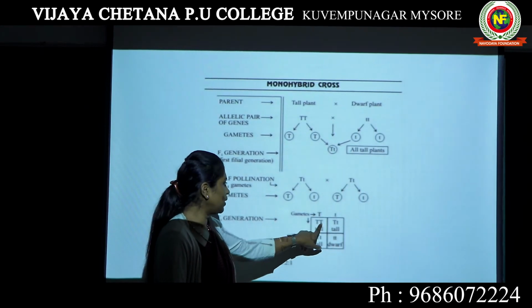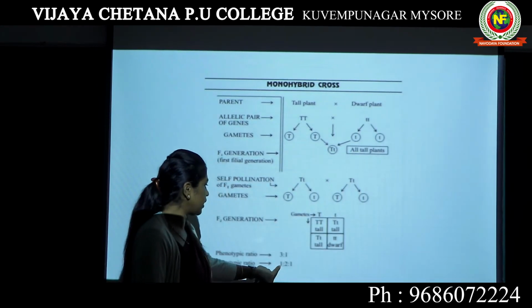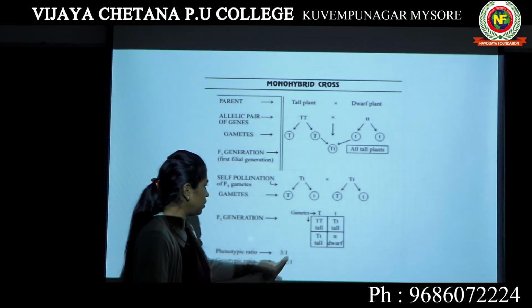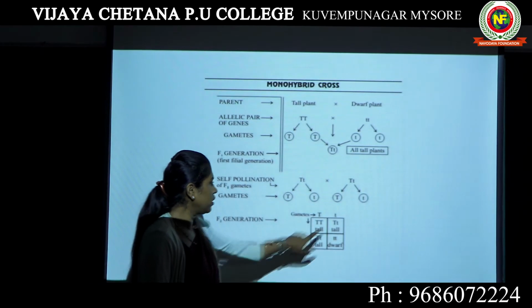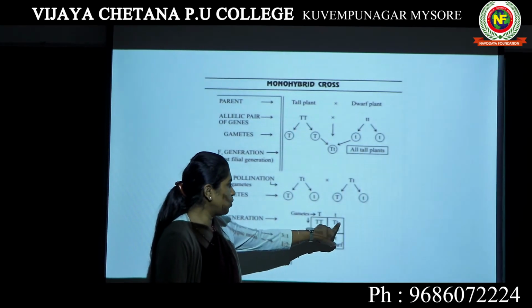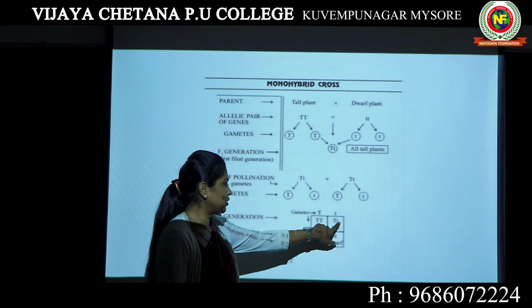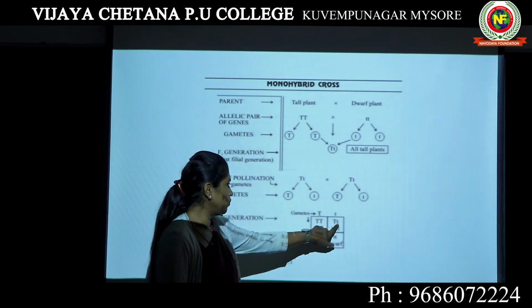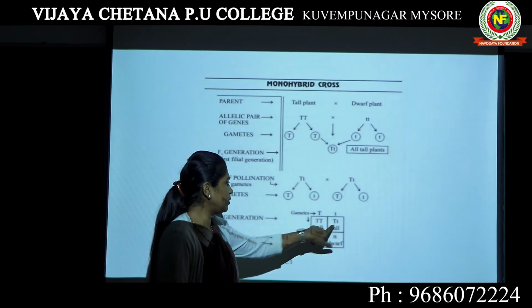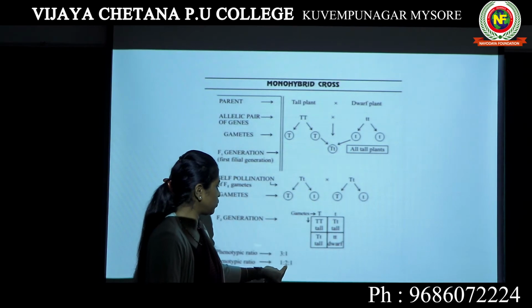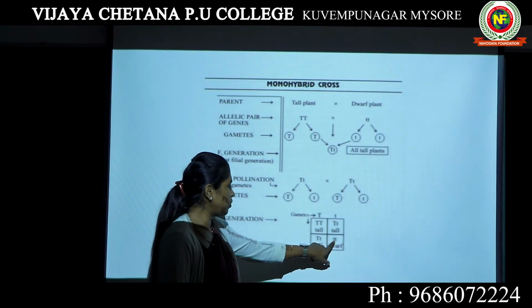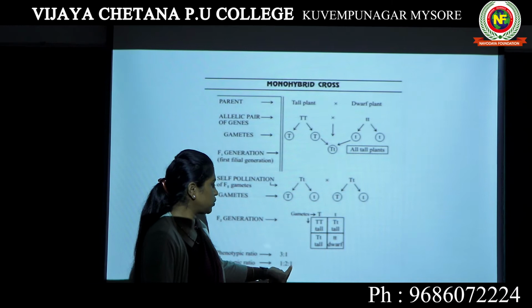We got only one capital TT, so we write 1 capital TT in the ratio. Then we got capital T, small t, 2 combinations, so 2 in the ratio. Because there are 2 capital T, small t's, we write the ratio as this. And we got 1 small tt, so we write the ratio as this.